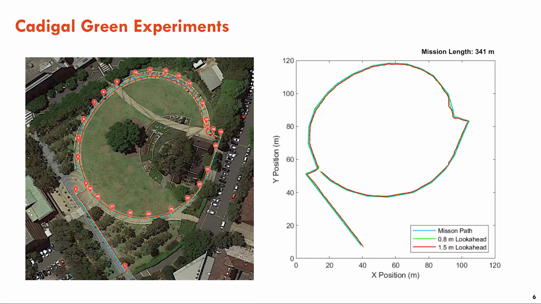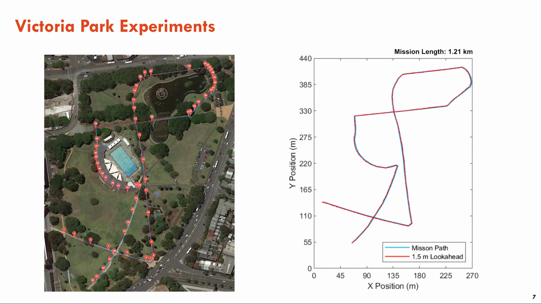To validate performance, field tests of 341 meters at Cadigal Green presented effective handling against various footpath characteristics. Further validation was required for longer missions, better representing daily use case scenarios, with a 1.21 kilometer mission through Victoria Park demonstrated without human intervention.